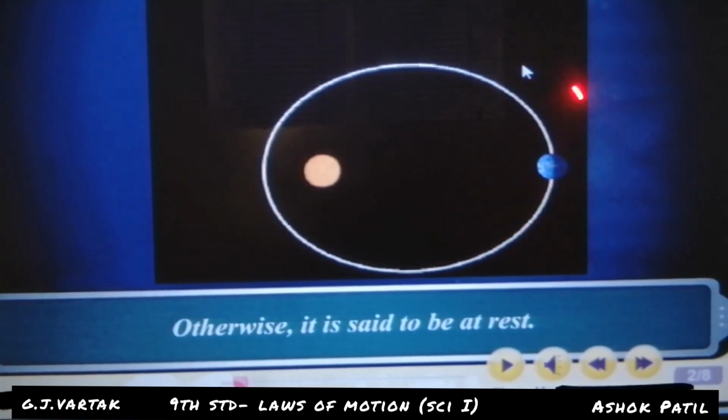Many times we cannot see the motion of the object. That time the object is not in motion. It is said to be at rest.